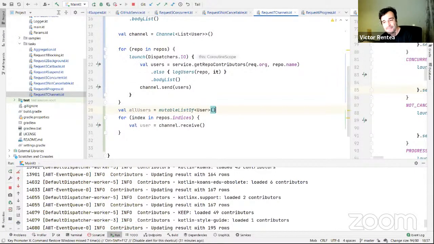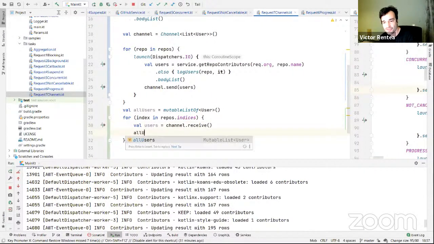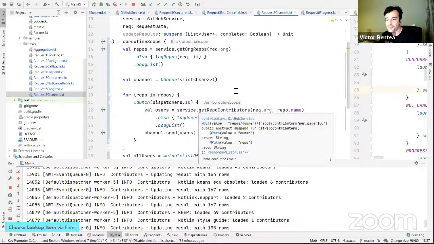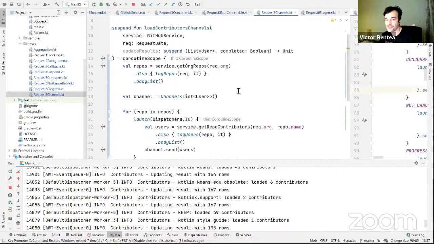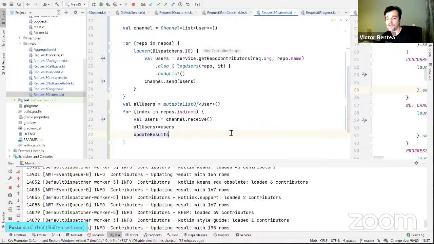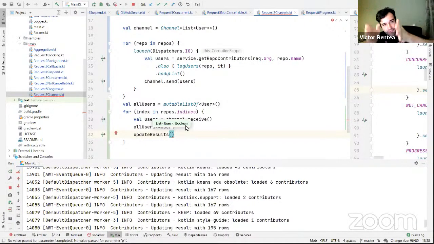It's still imperative in a sense. Users, all users, add users. And then what's the difference from the previous solution? This time I am not calling update results from a launch or from an async, which will fork my execution. I will call it from the main coroutine, which is technically single threaded, in a single flow.